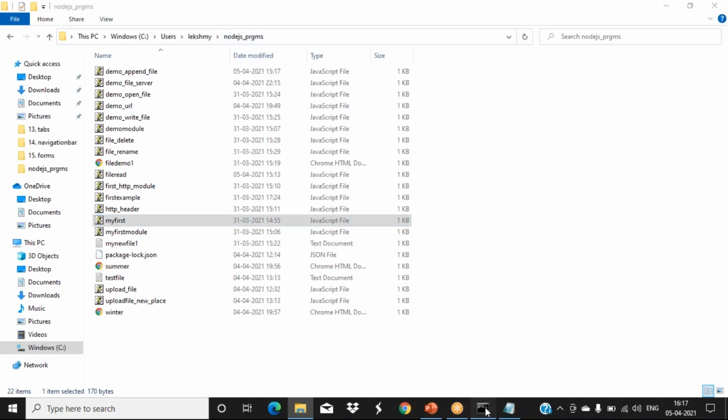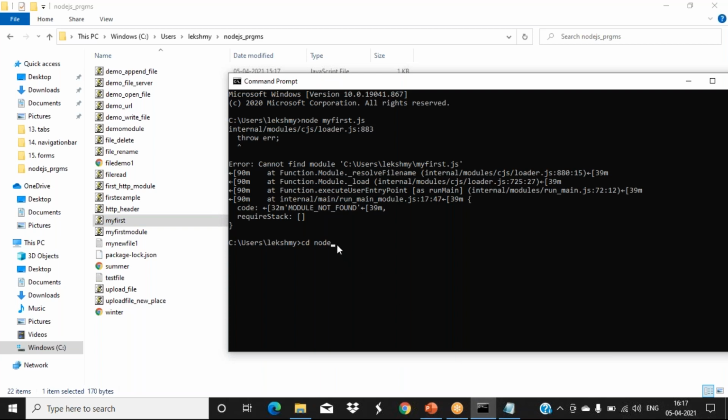So the path here we have to give properly. The prompt is already showing like this, in the Z drive, Users, Lakshmi. In that, one more folder we have, Node.js programs, so we move into it using the cd command. Press enter. Now we are inside that folder.